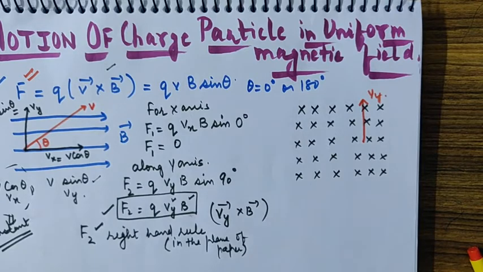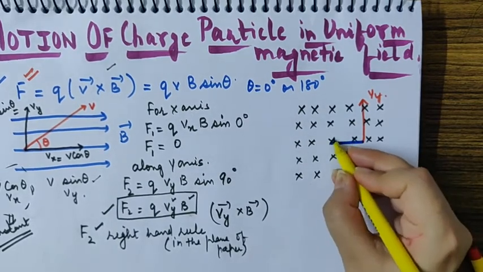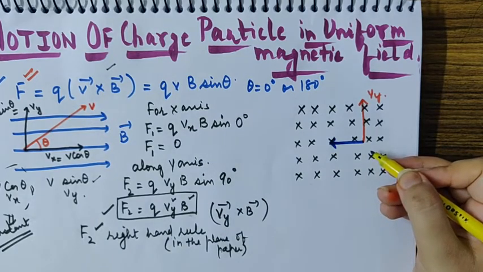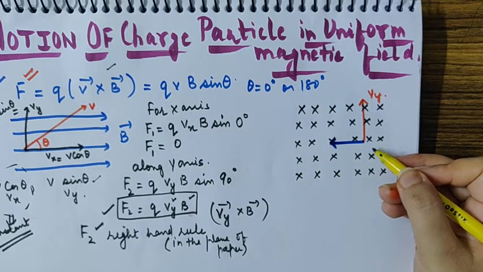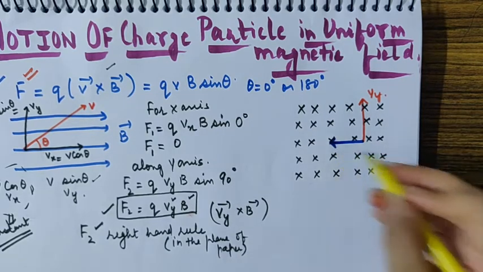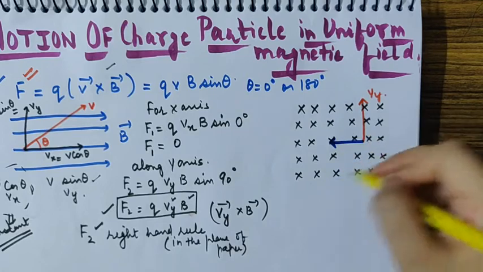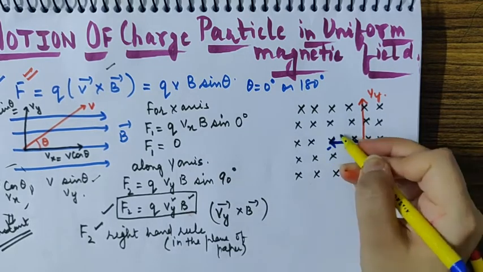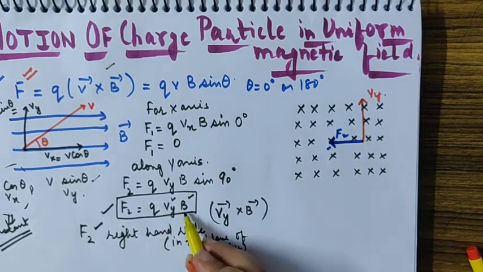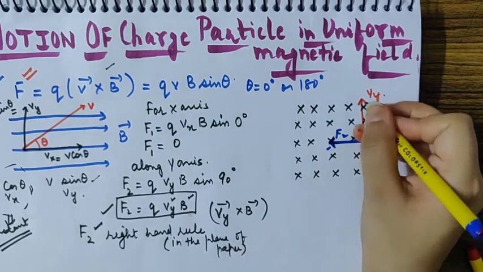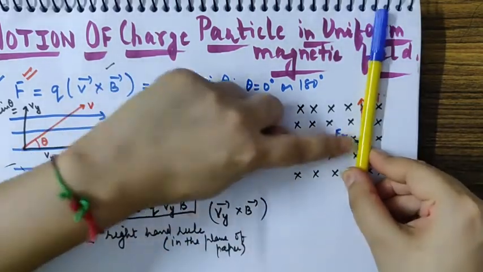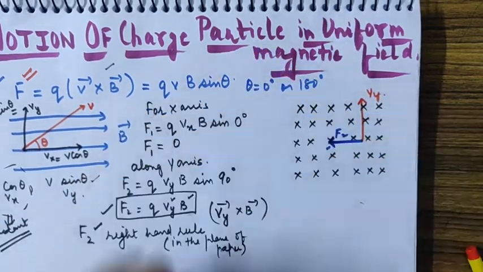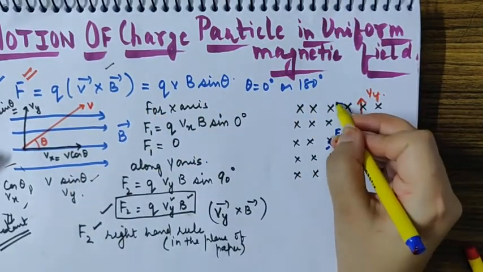Now recall again, children, we have learned in 11th class, if force and velocity are perpendicular to each other, the thing will try to move in a circular path. And this force becomes the centripetal force, and the thing will continue moving in the circular path. This force is F2, and the force is QVYB. Suppose the thing turns due to this force. The thing was moving like this. The force is pulling it constantly, so it turns like this. So the turn that it takes is like this.